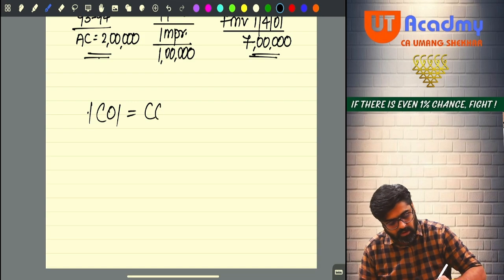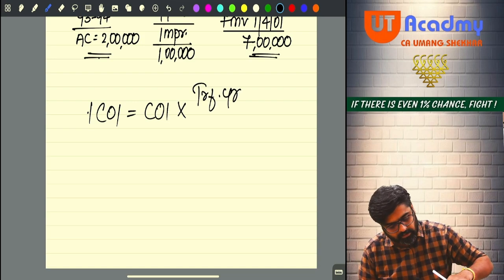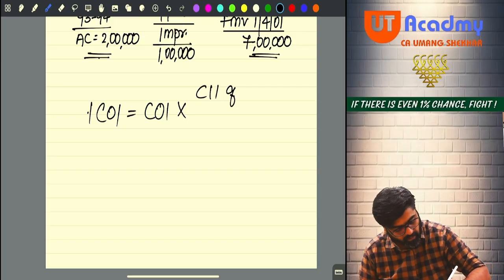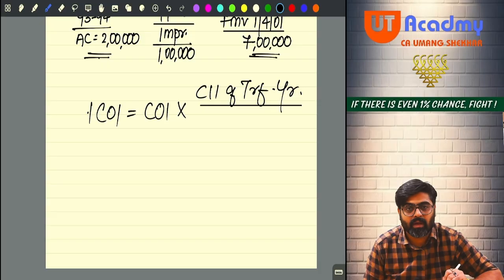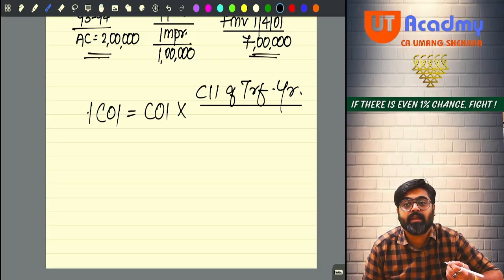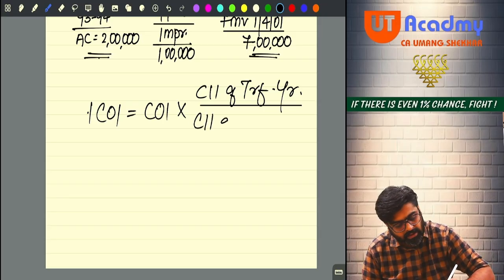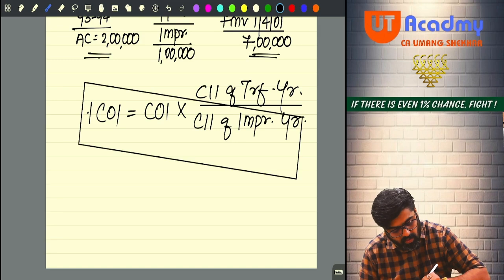ICOI is equal to COI multiplied by CII of transfer year, and what you used to do? Divided by CII of acquisition year, no? But now we are not indexing the cost of acquisition. We are indexing the cost of improvement. So we are supposed to divide by the CII of improvement year, and this indexation will be done only if